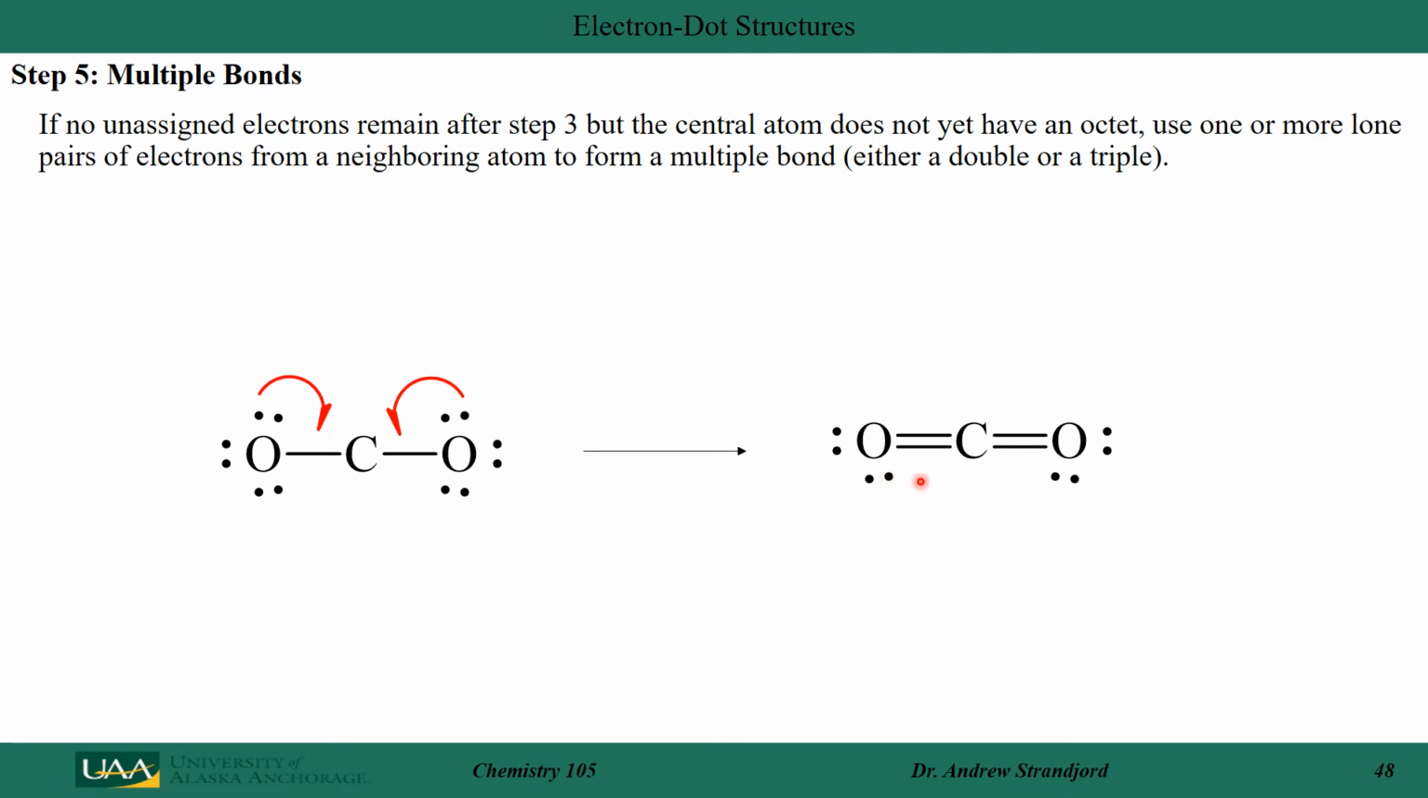So if I look at this oxygen, I have 8 electrons around it. I have 8 electrons around my carbon. I have 8 electrons around my oxygen. This is a good representation of what the electronic structure and the bonding nature of CO2 should be.